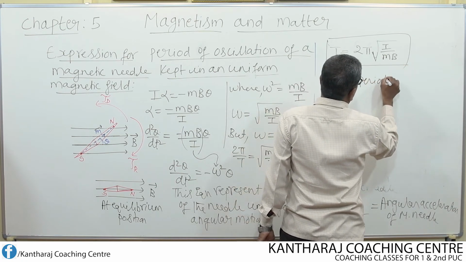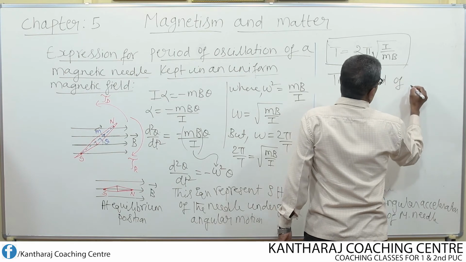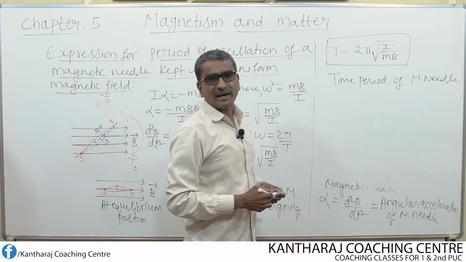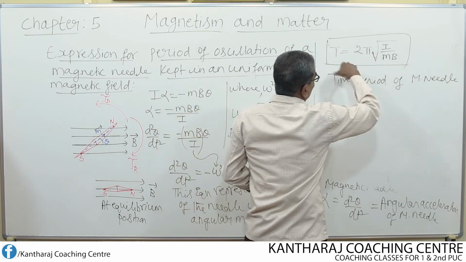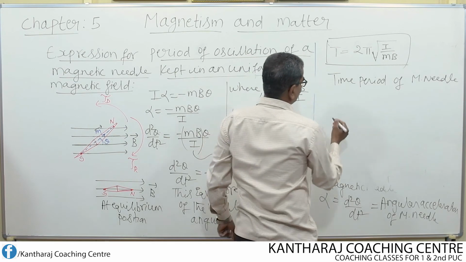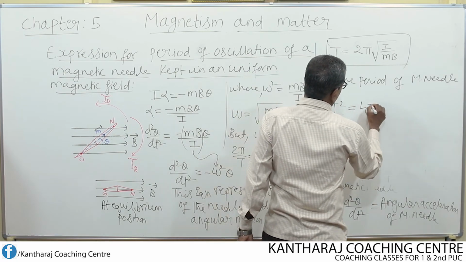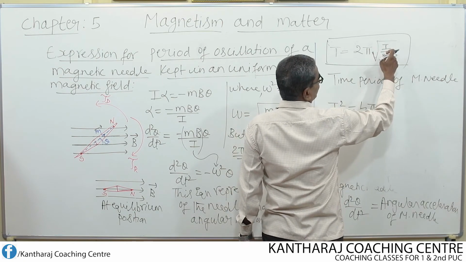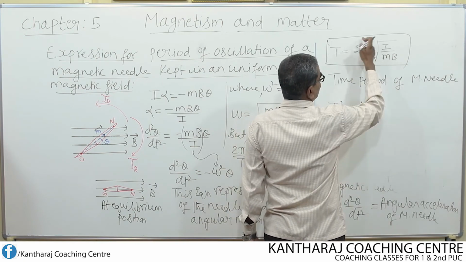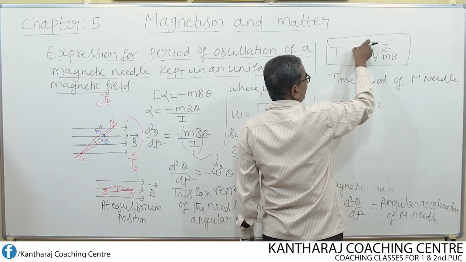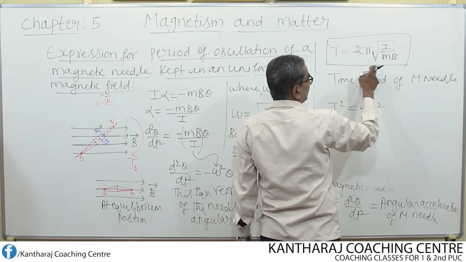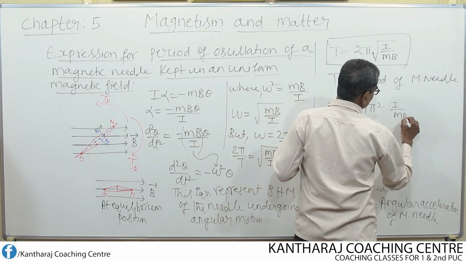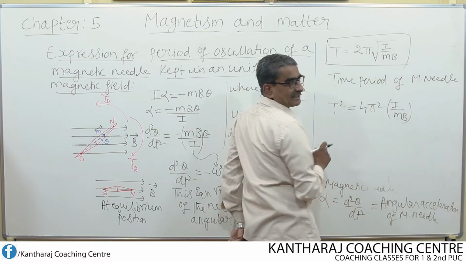of a magnetic needle oscillating in a uniform magnetic field. Now if I square this, what do I get? T² equals 4π². 2π whole square means 4π². I square the entire thing, this separately and that separately. The square of the square root becomes I divided by mB, because the square and square root cancel each other.